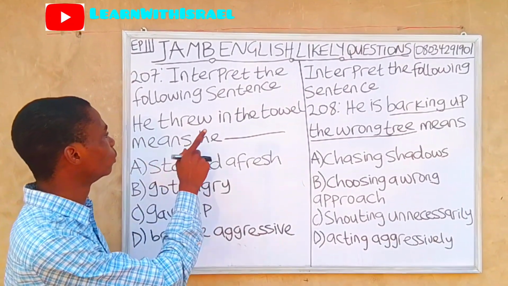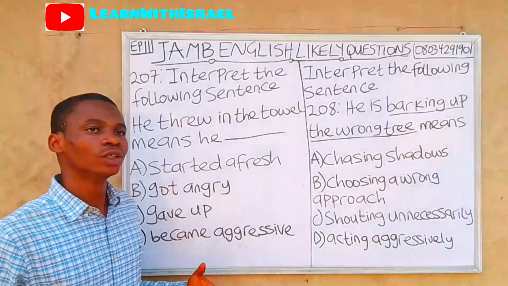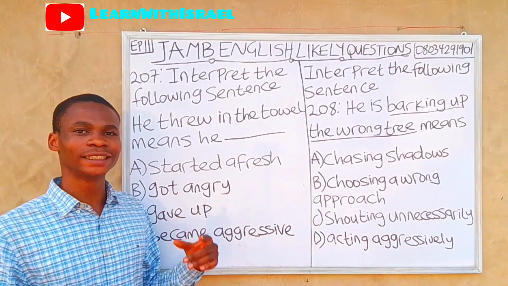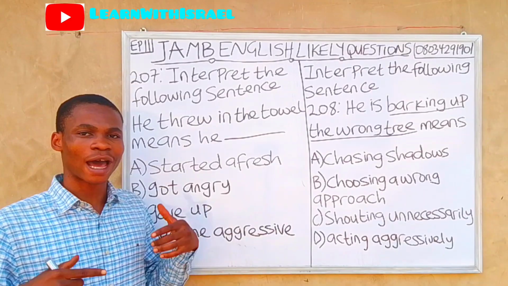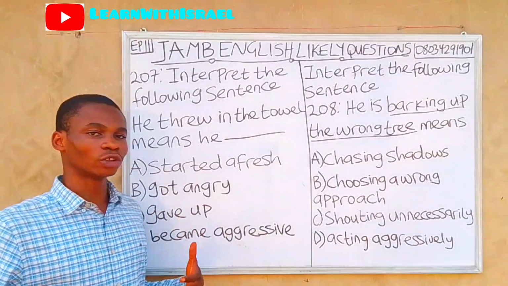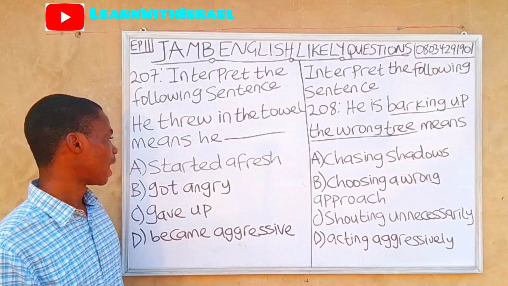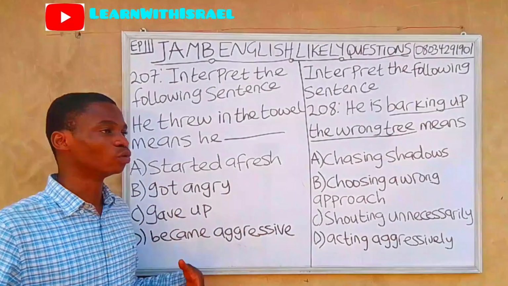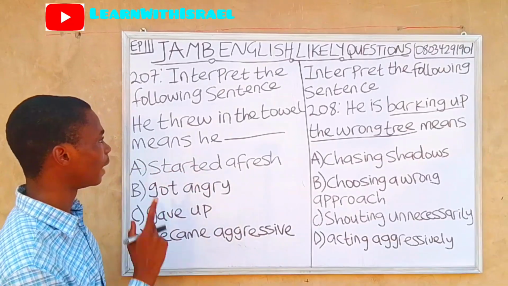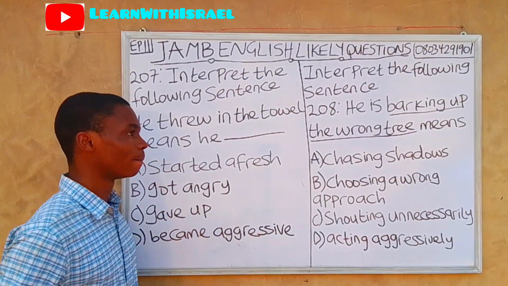And he threw in the towel means to give up, to surrender, or to admit defeat. Option B, got angry, also means to be vexed. And start afresh means to start a new chapter. So the correct answer is gave up.